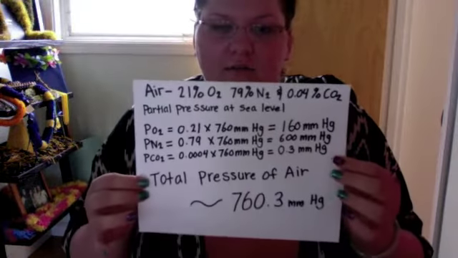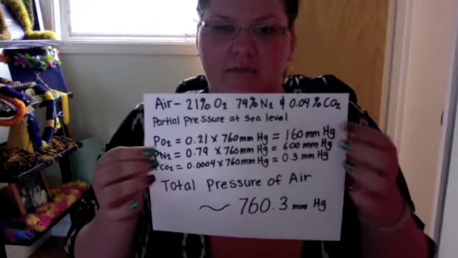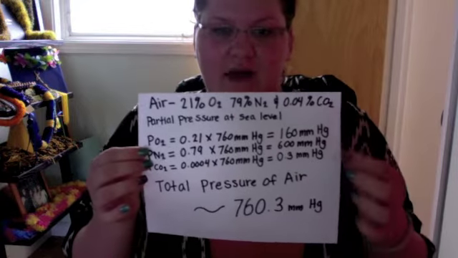It depends on what type of atmosphere you're in, if you're up on a mountain, if you're at sea level, or if you're underwater. That all depends, and it will make a difference with how much oxygen is actually needed to sustain life. So partial pressure is created by multiplying the amount of any type of gas by the pressure